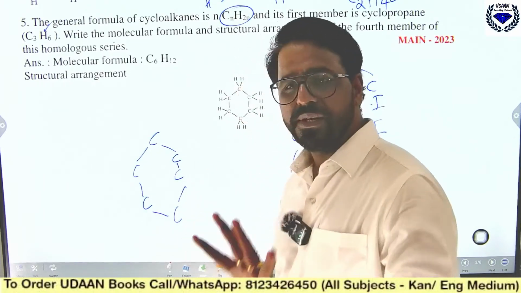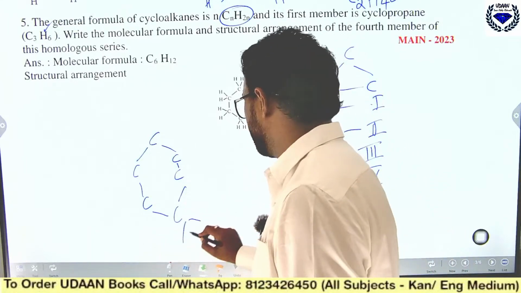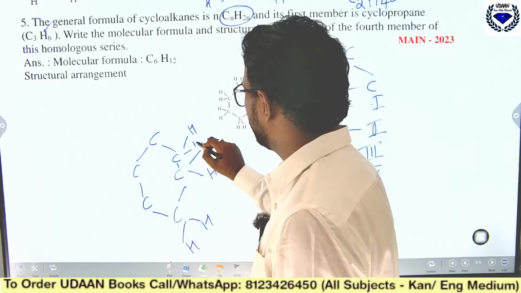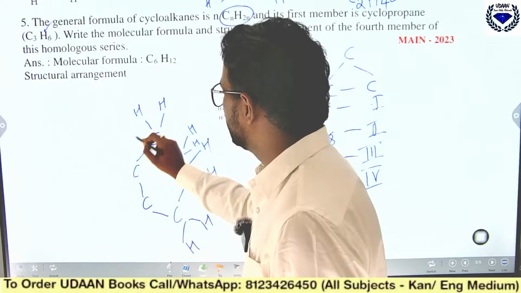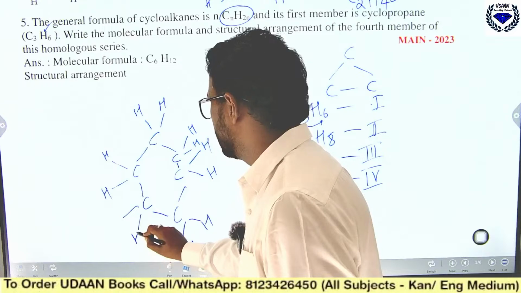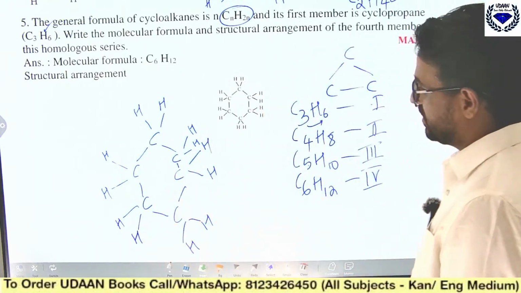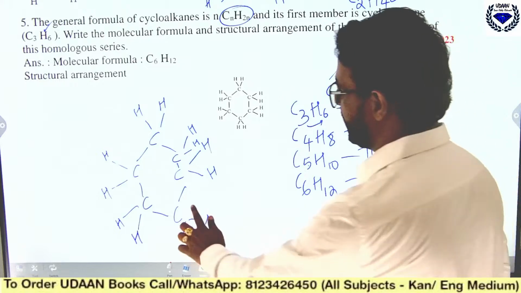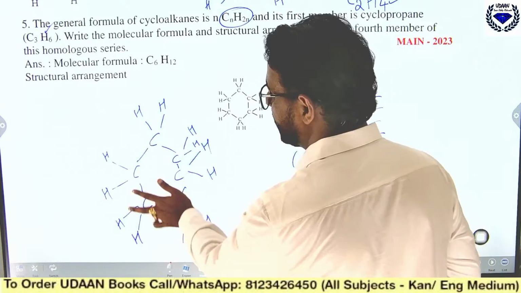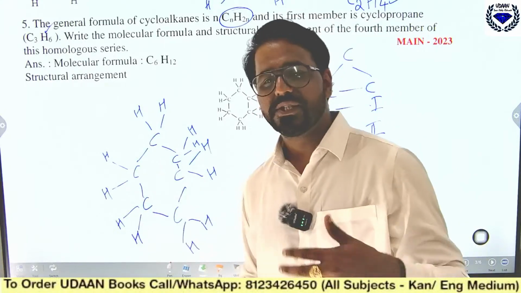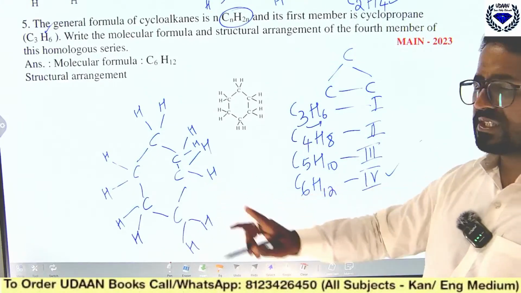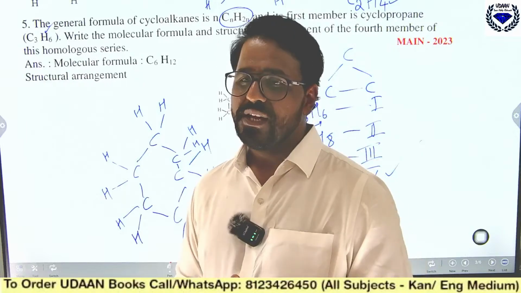Now each carbon has 4 bonds. Here H, here H, and so on. So in total each carbon should have 4 bonds, then only we will be able to solve this. In total you will have C6, 1, 2, 3, 4, 5, 6, and 12 hydrogens, for each carbon 2 hydrogens. So like this we will draw the structure. Like this you should write the fourth member, and this is the structural formula. I hope you are getting it.